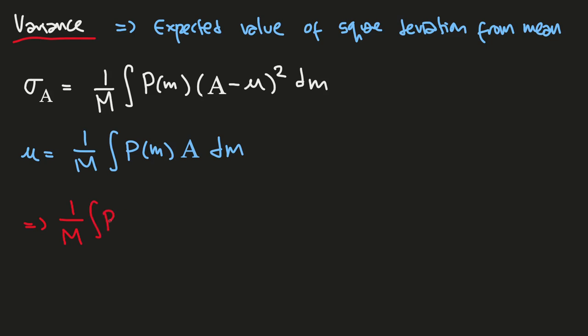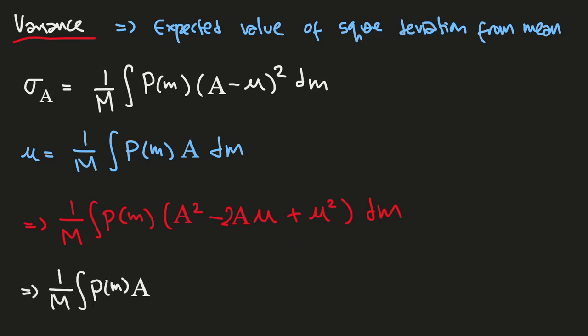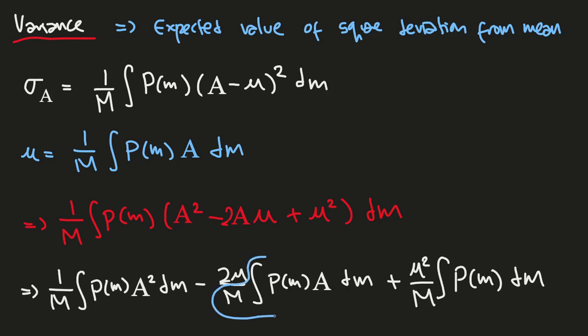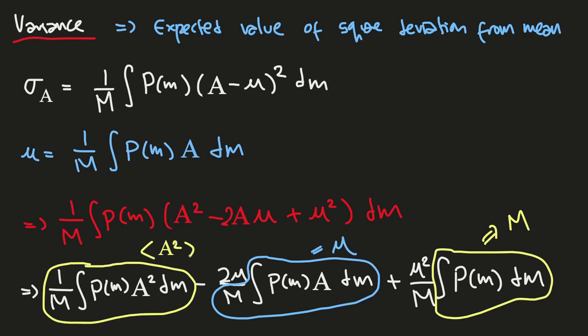After that, we can denote this integral like this, and you see that this integration only affects M, so it does not affect mu and mu squared here. Then next, we can rewrite it as this long term, where the middle of the integral is the expectation value mu, here is capital M, and the last one is the expectation value of A squared.